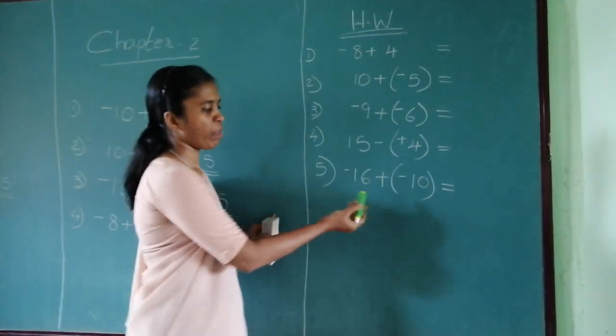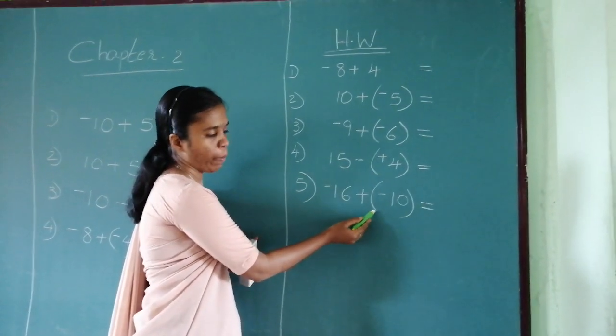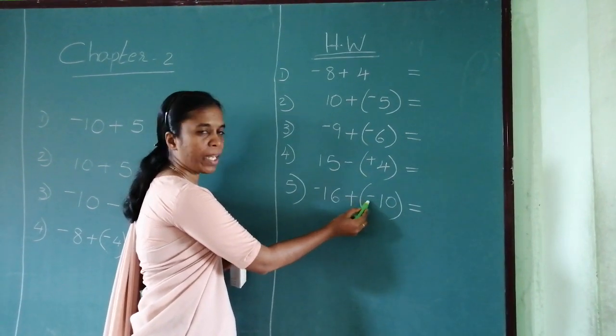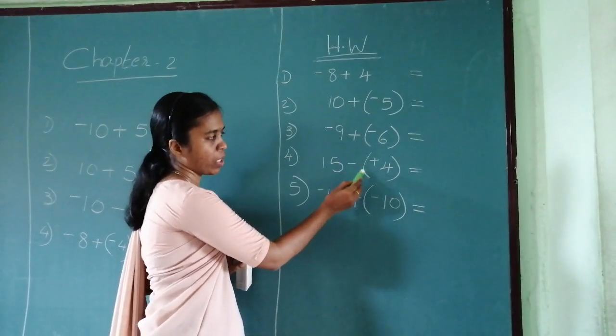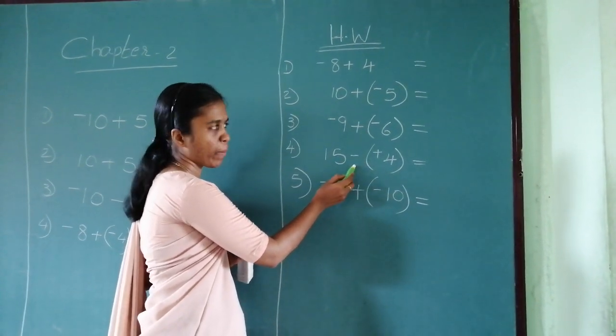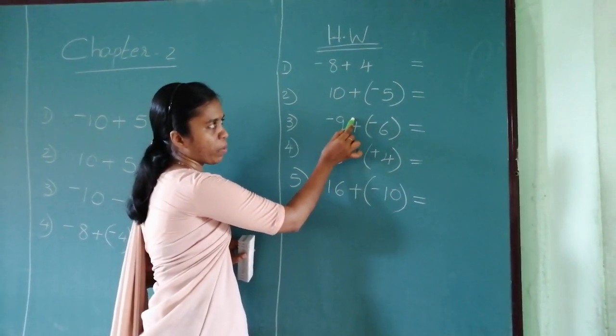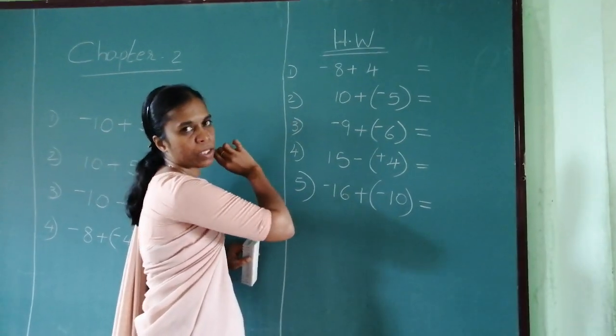What you should do when you have a bracket? This means it is a multiplication. Multiply this sign and this sign. If the signs are different, what is the answer? It will become minus. The signs are different, it will be minus. Okay?